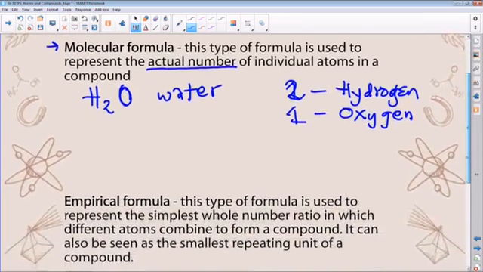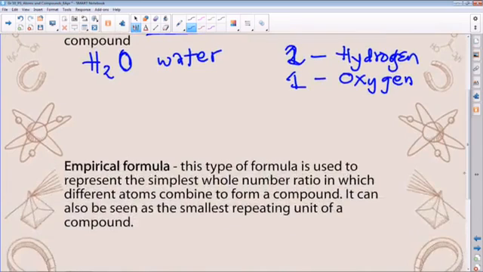And then we talk about the empirical formula. The empirical formula shows the simplest whole number ratio. In other words, for water, we can't further simplify the ratio 2:1 in terms of hydrogen to oxygen.